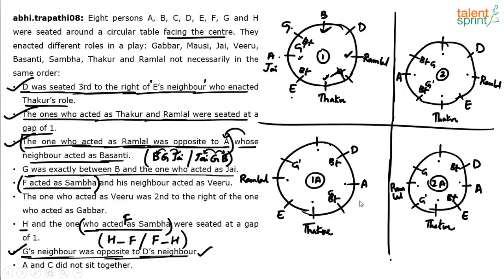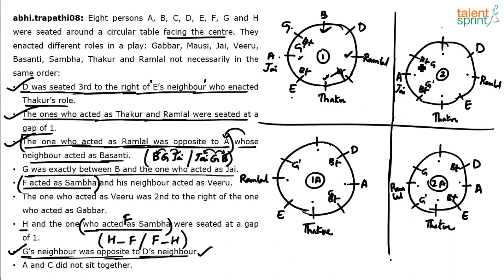Right? Where can G come? For example, if I take G's position as G here, B has to come in this position and A should play the role of J, like what we have done here. But if I take G's position as G dash, then Thakur will be B and A will be J. You're able to follow? In either case, I can say that A is playing the role of J. G's position is still not fixed. Like case 1, in case 2, we cannot fix the position of G.